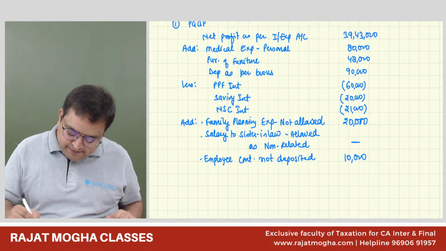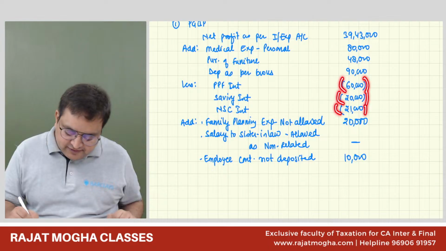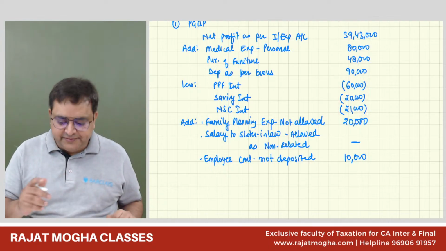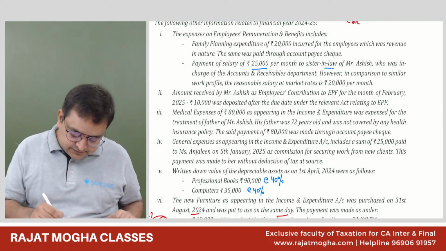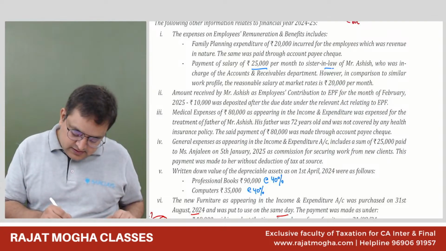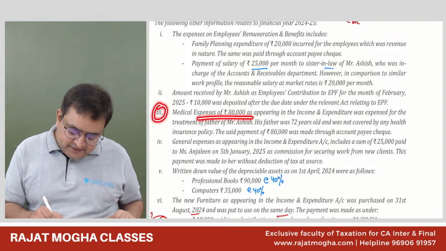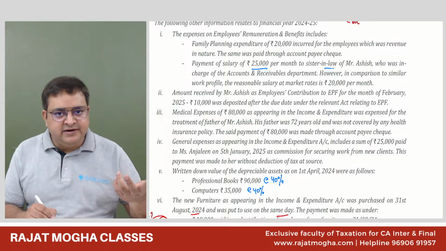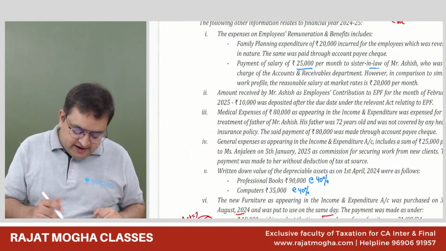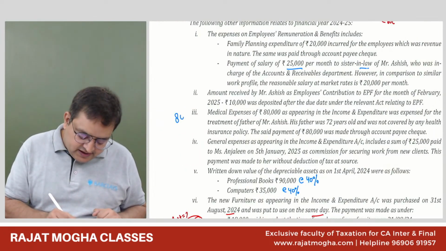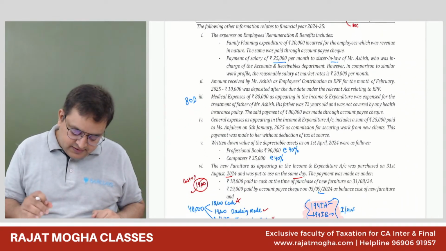And guys, be very particular that whatever you are subtracting, please write it in brackets. Whatever you are adding, please write it normally. Then third, medical expenses 80,000 as appearing. We have added it back and then we will give 80D. So I'm writing that 80D I will give it.